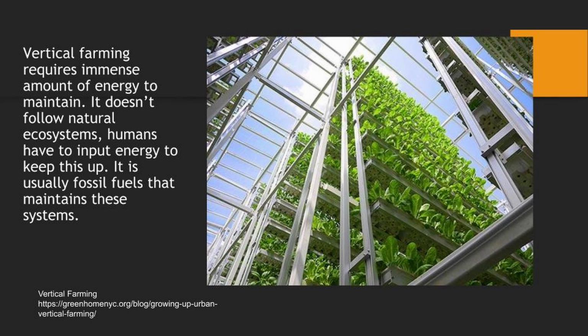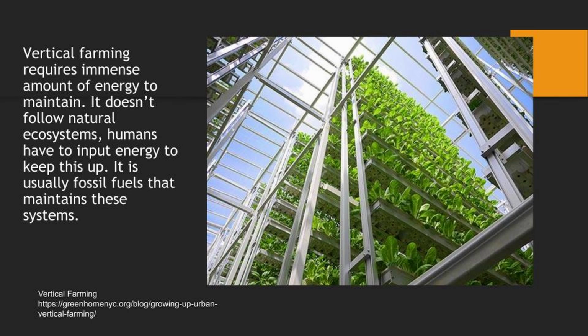Most people are talking about vertical gardens as a way to go, to have more food and a new type of agriculture. Vertical farming requires an immense amount of energy to maintain. It doesn't follow natural ecosystems. Humans have to input energy to keep this up. It is usually fossil fuels that maintain these systems.